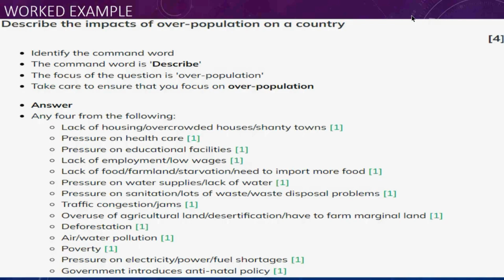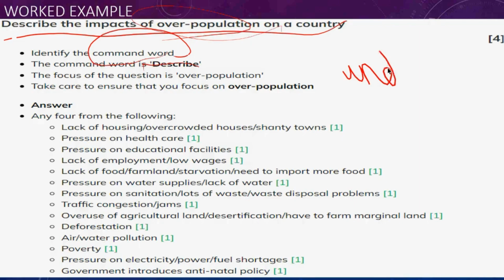First of all, describe the impact of overpopulation in a country. This is the question. We need firstly to define the command word, to understand the word that they give us, which is describe. Then what the question is: underpopulation or overpopulation?